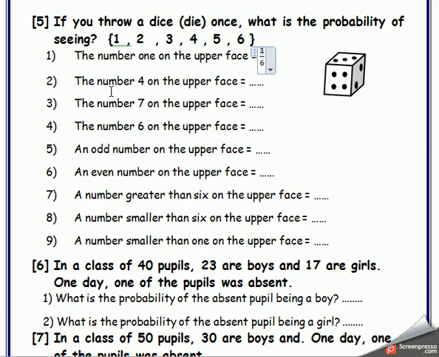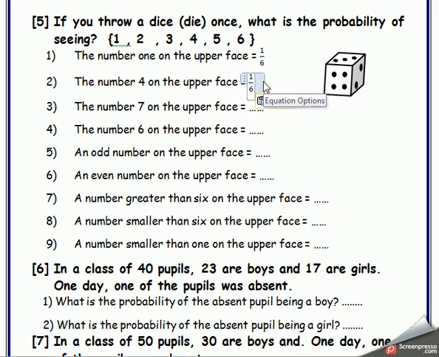If he wants the number 4 on the upper face, it will be 1 over 6 too, because this is only one number from 6 numbers.